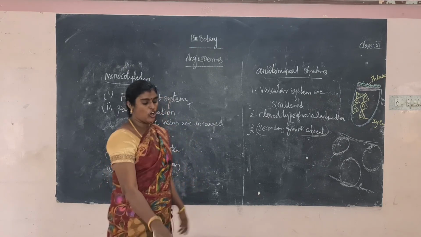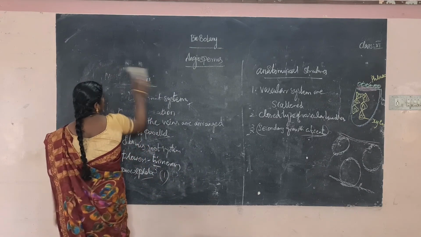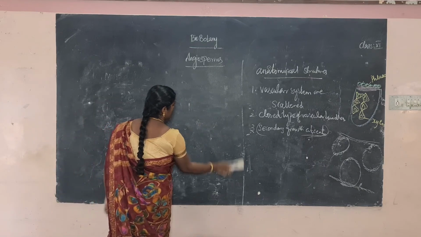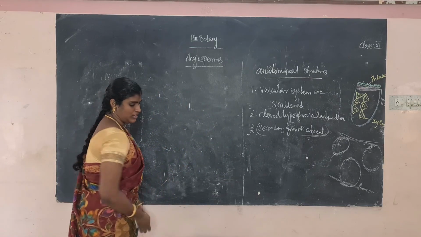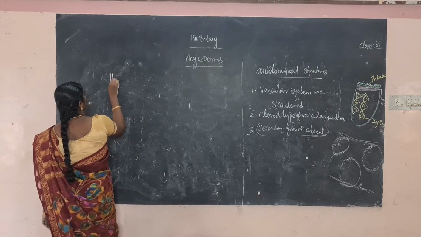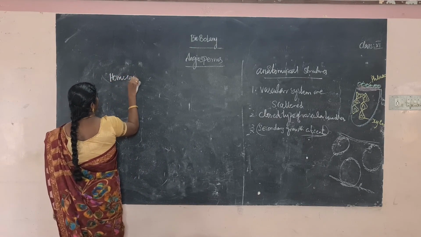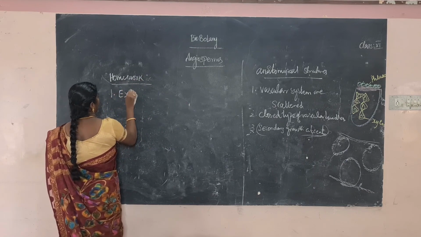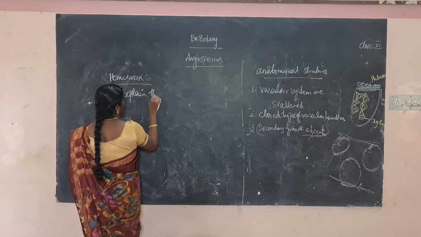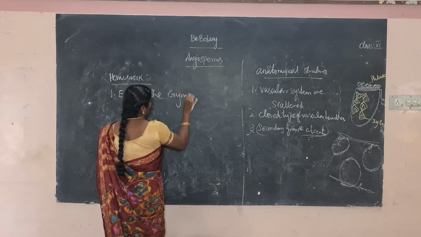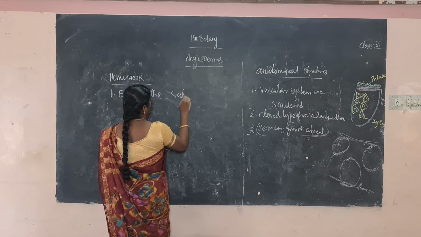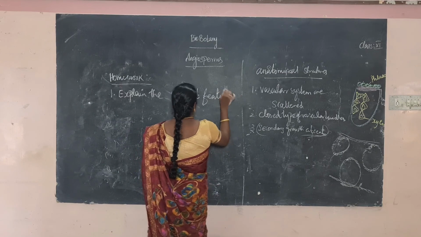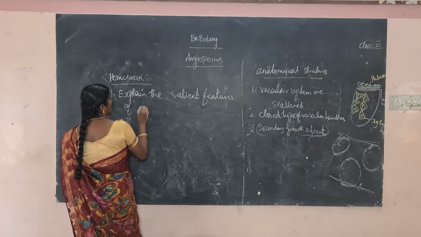Okay, today's home assignment: explain the salient features of the gymnosperm family. Explain the salient features of angiosperm.